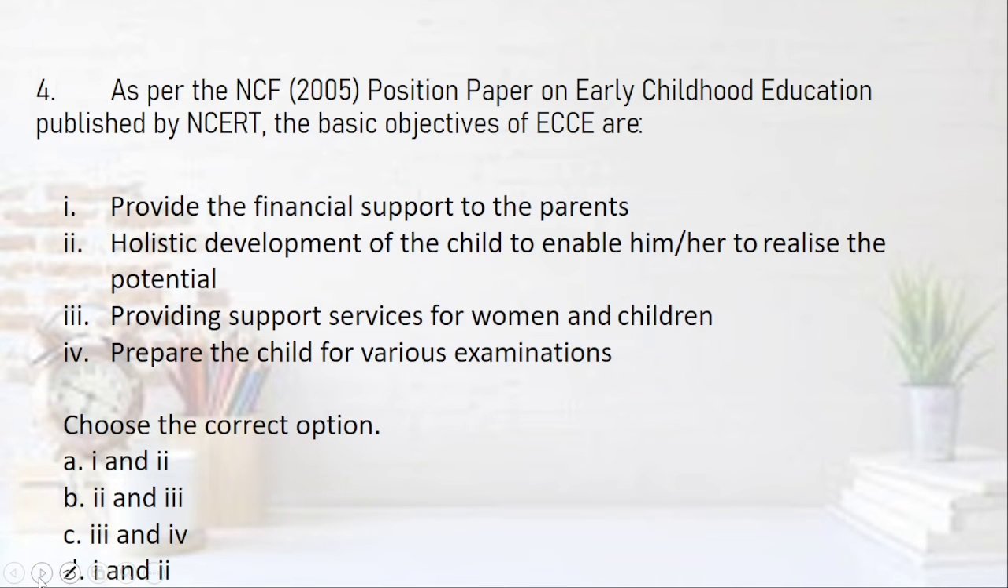Okay, next move over to the fourth question. As per NCF, that is National, right, you give me the full form of NCF. 2005 position paper on early childhood education, published by NCERT. The basic objective of ECCE is to provide the financial support to the parents. No, I don't think so. Holistic development of the child to enable him or her to realize the potential. Yes, I think this is correct. Providing support services for women and children. I don't think this is correct. Let's see for the next option, then we'll decide.